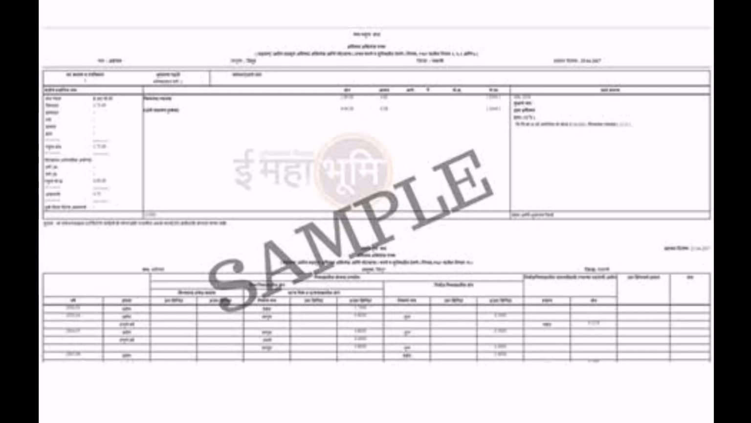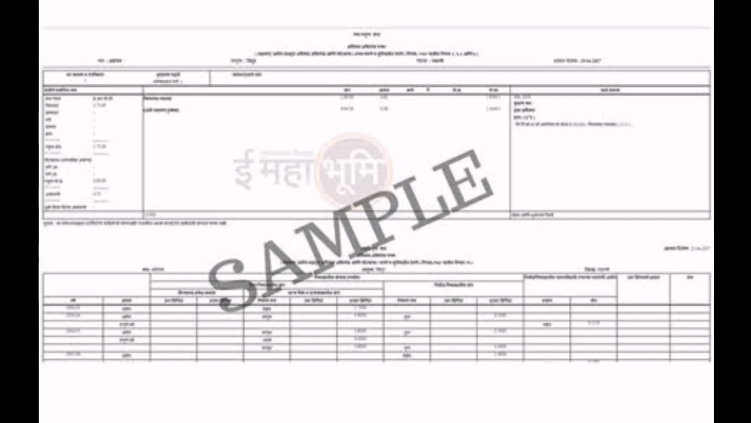This also shows the status of loan taken for agriculture and whether they have been repaid or not. So whatever is the amount taken for the land, whether it is paid fully, or there is some remaining amount which has to be paid, everything is mentioned in the other rights. Okay, I hope you all have understood the 7/12 extract.